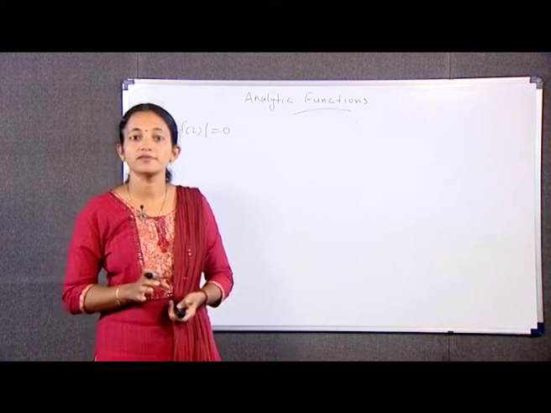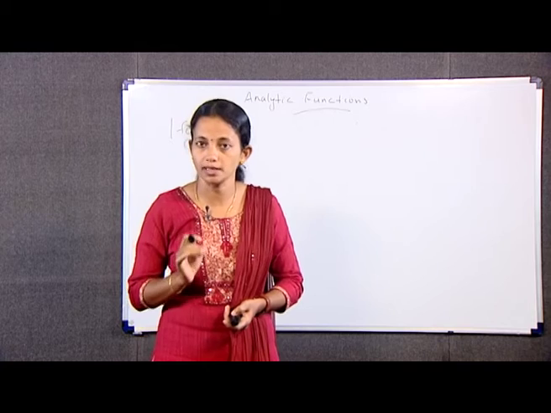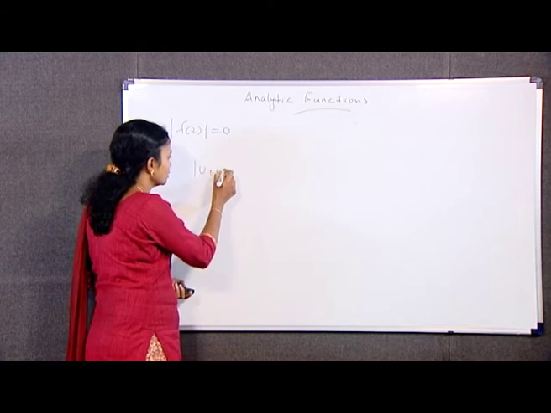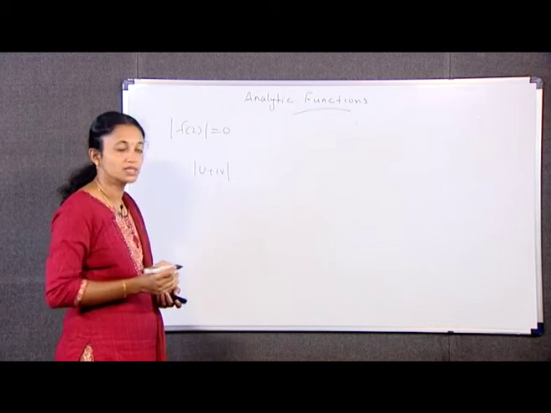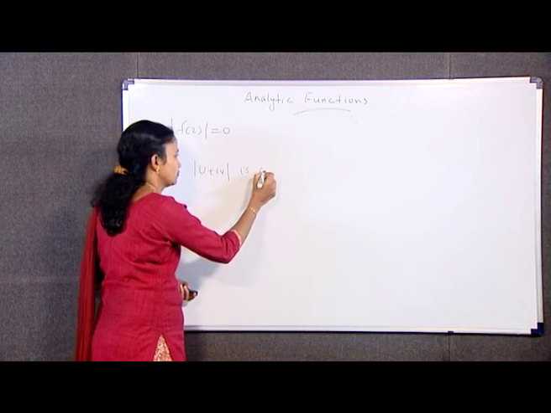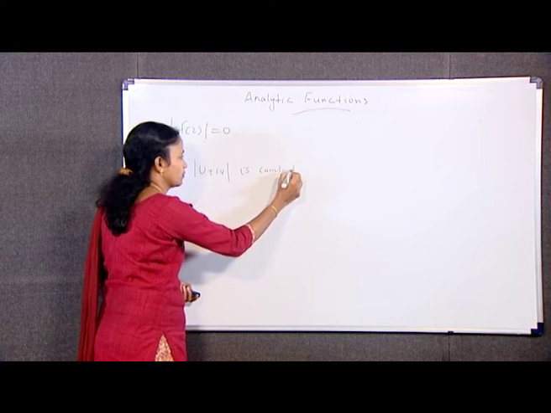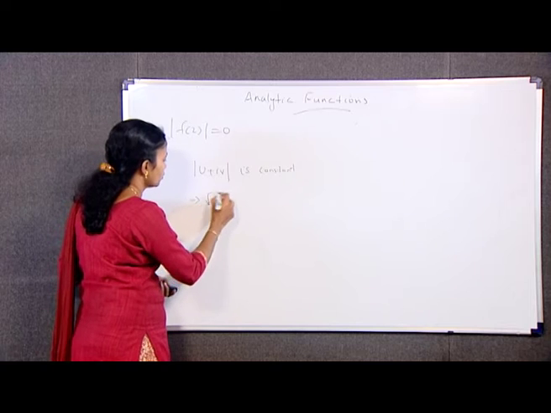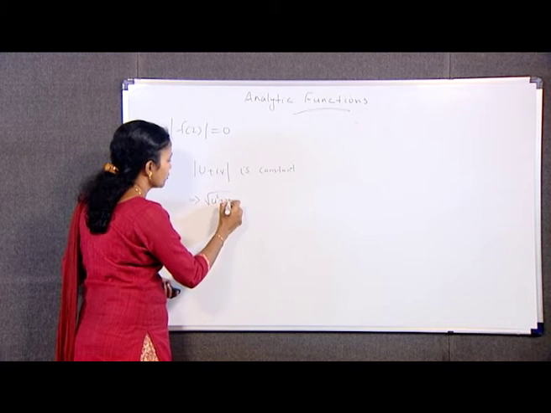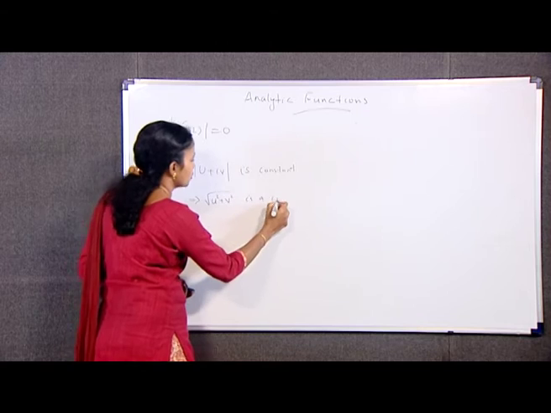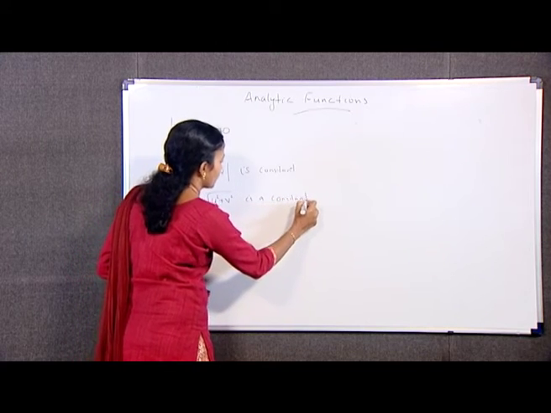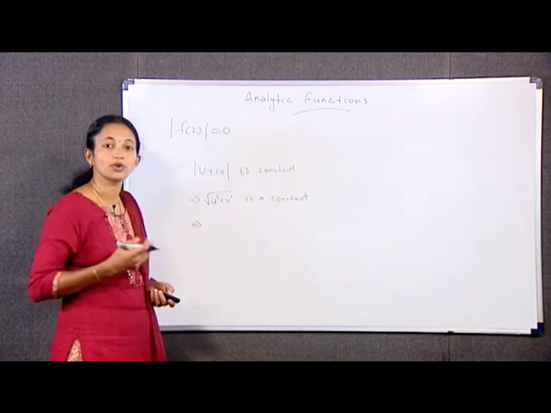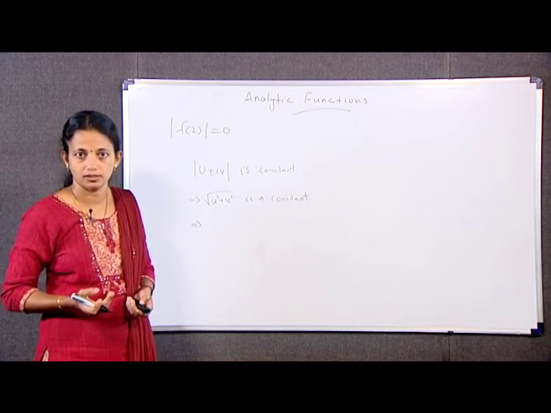That is, mod f(z) is a non-zero constant implies that mod u plus iv is a constant, which implies square root of u square plus v square is a constant. That is, we can write u square plus v square is a constant.